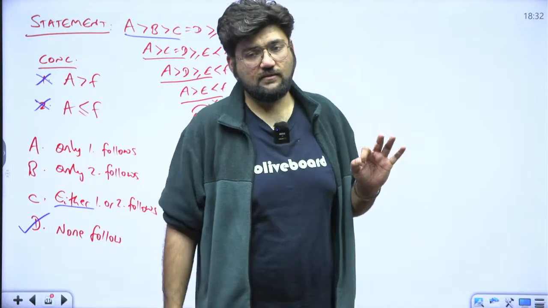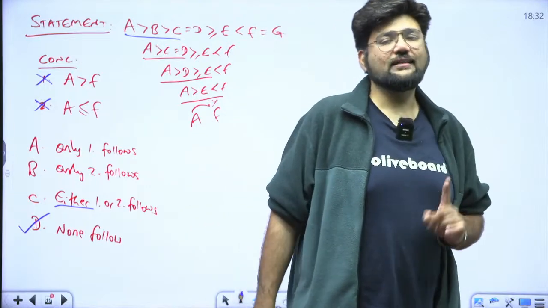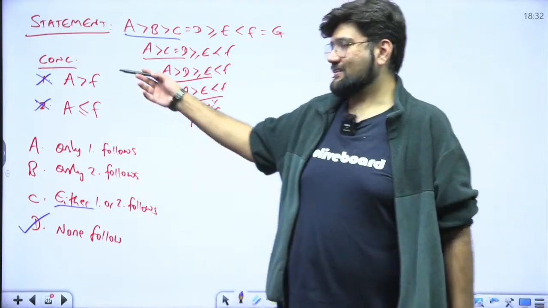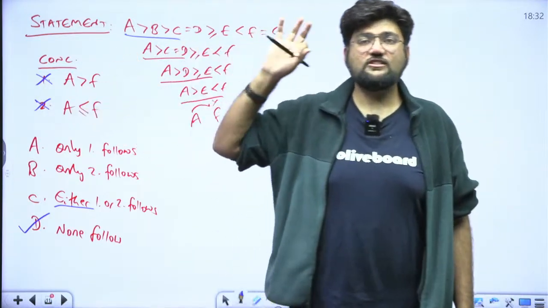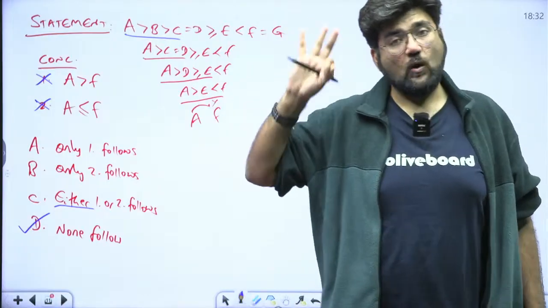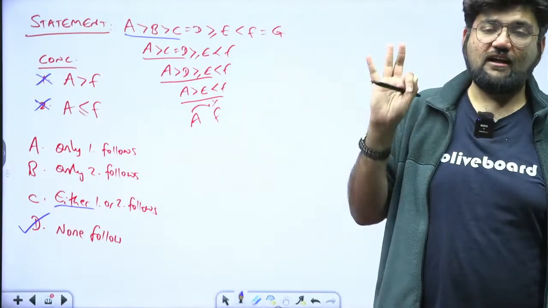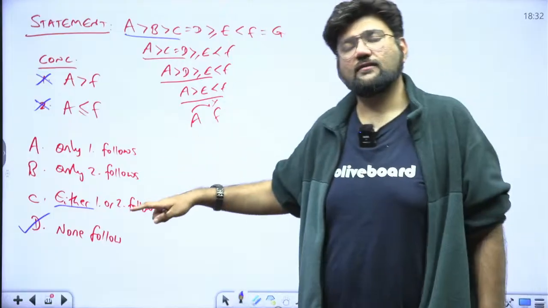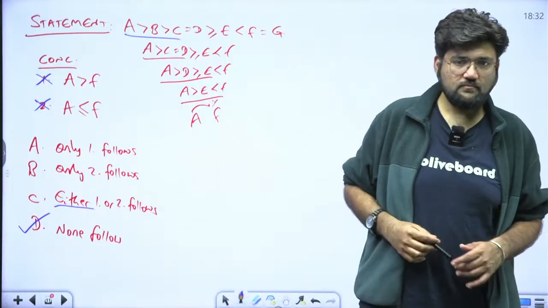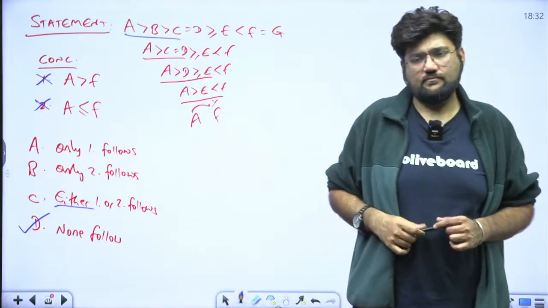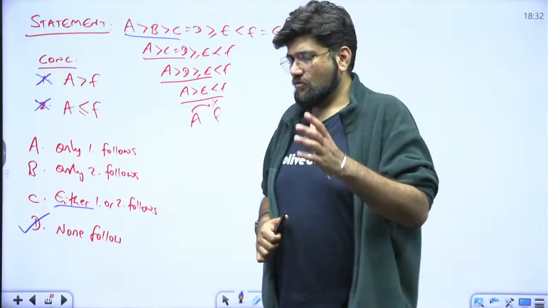check for condition. Whenever you see either or and you come up with some condition like this, you will check for three conditions. If all these three simultaneously are valid, only then will you tick on either or, otherwise no. Okay. What is either or? I'll give you a brief example.